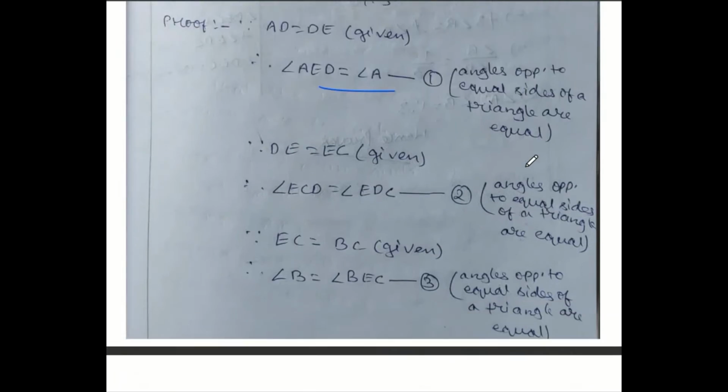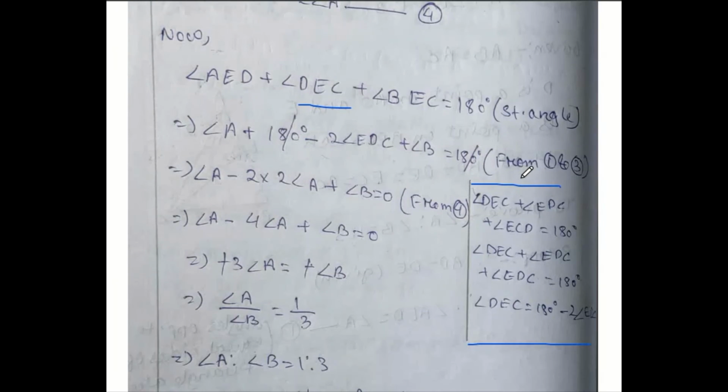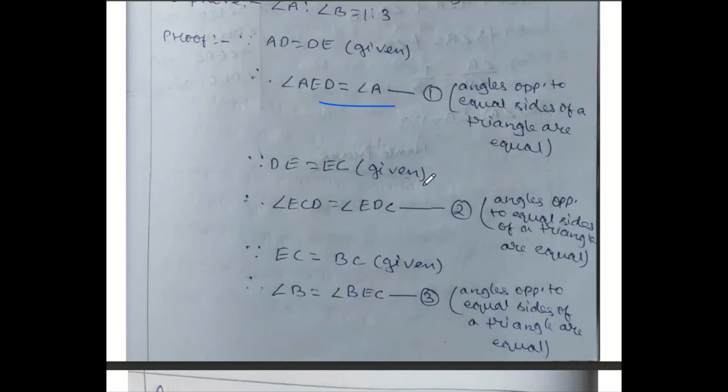So after making all these conditions, I am utilizing this. And already I have taken this plus this together makes 180, that is a straight angle. This I have changed by angle A, this by angle B. Now this one we are changing. EDC and ECD both are equal, already you had this in condition 2.